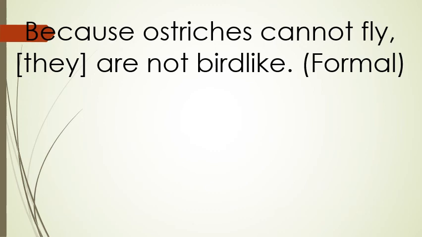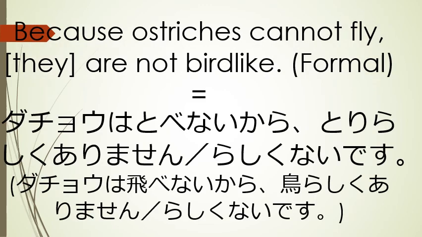Our third sentence, because ostriches cannot fly, they are not bird-like, and this will be formal. "Dacho wa tobenai kara tori rashiku arimasen," or "tori rashiku nai desu."